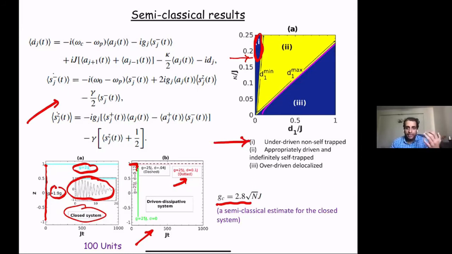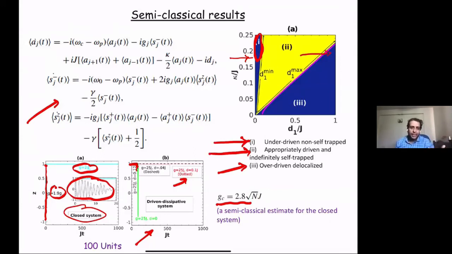Let's say you increase drive, you reach the yellow region where it is appropriately driven and it is indefinitely self-trapped. Then you keep crossing and you overdrive it, and you again lose the self-trapping. So there is a fairly big window of drive strengths, accessible experimentally, where you can get indefinitely self-trapped states. When you underdrive it or overdrive it, you lose the self-trapping.